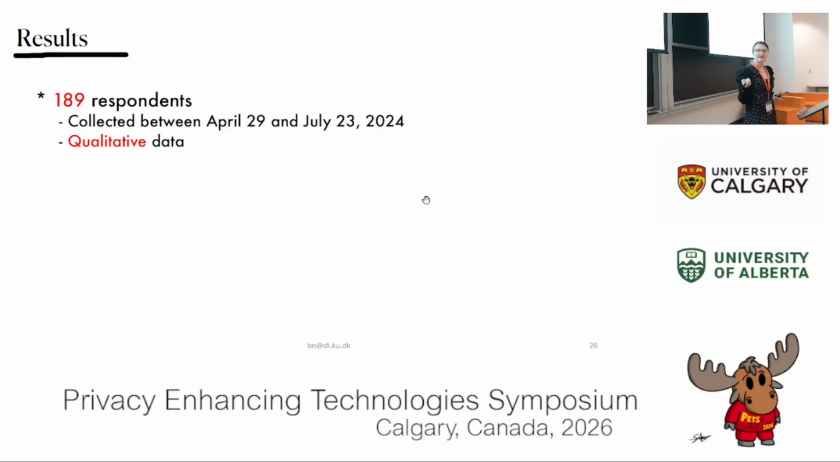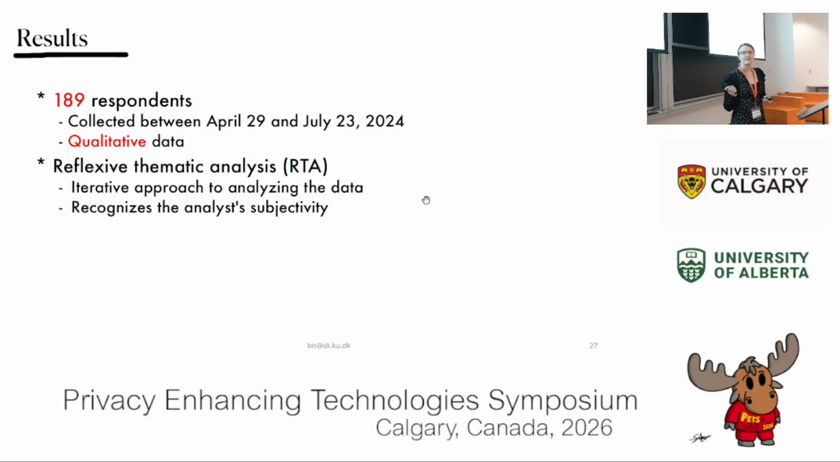And the results are, well, first of all, we had 189 respondents recruited through Prolific. So it's an online survey, and this was collected actually in 2024. We view this as qualitative data, and we're using a technique called reflexive thematic analysis, where we also acknowledge that we have biases when we try to interpret the data. Especially since we are a diverse group of researchers, with some of us coming from security and privacy, and others being from usability without a security and privacy background.